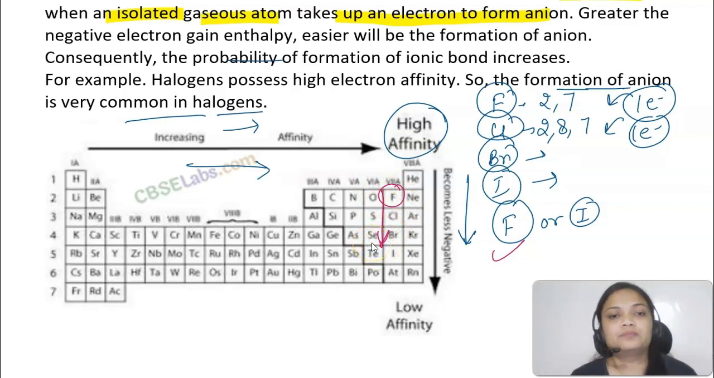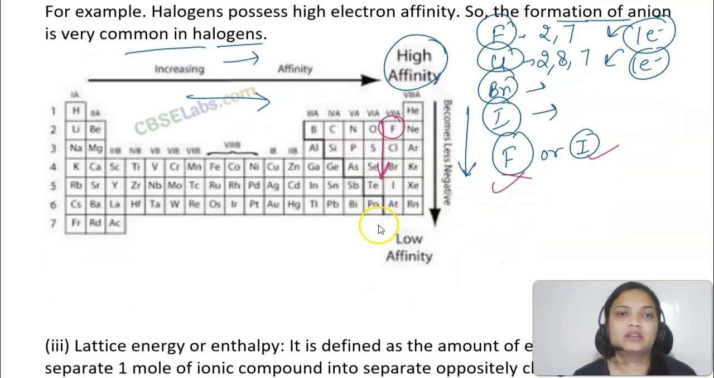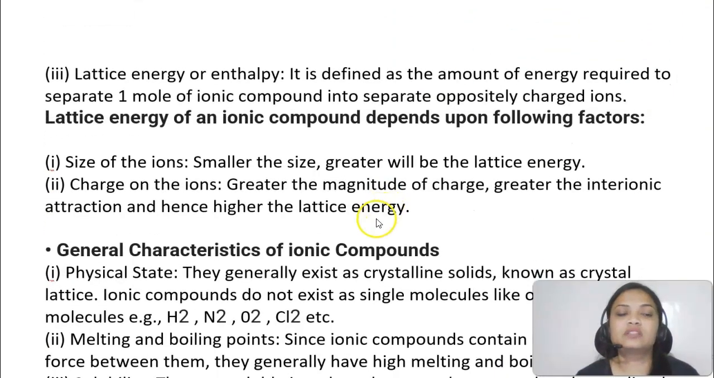the electron gain enthalpy value becomes lesser. So it means the tendency of formation of anion for fluorine is more than the iodine. Okay, next thing is students lattice enthalpy.